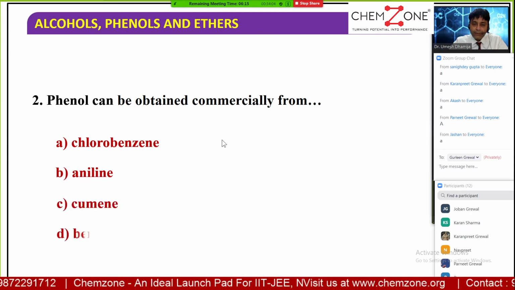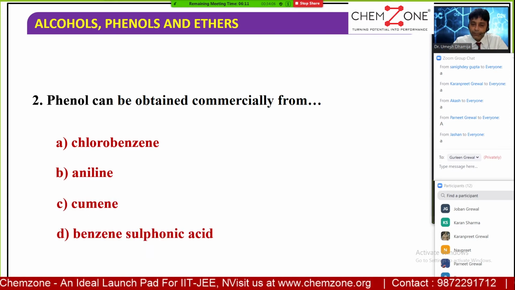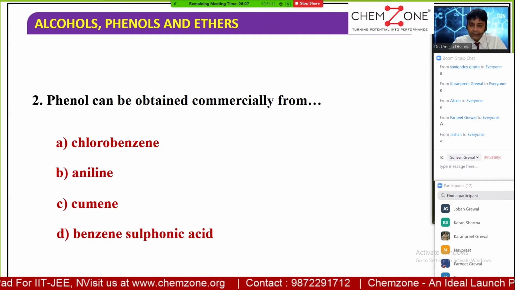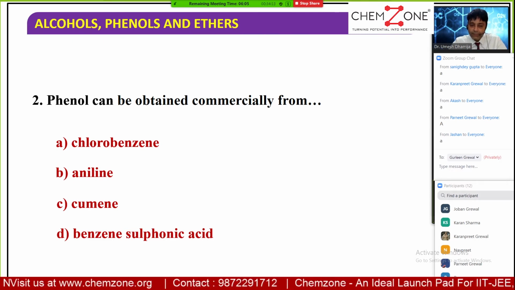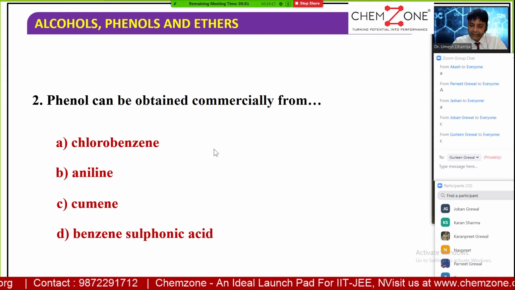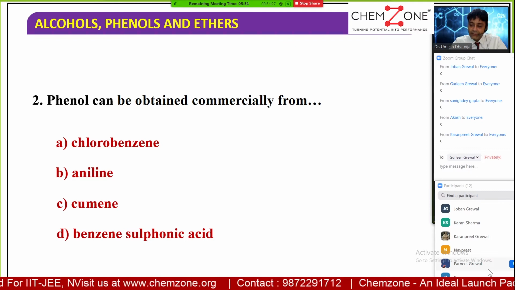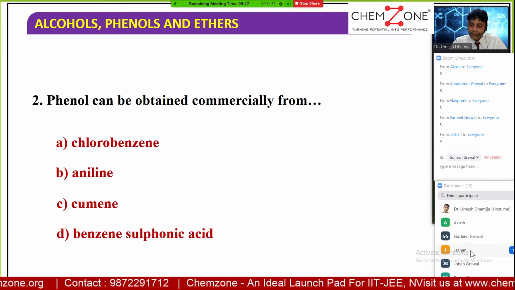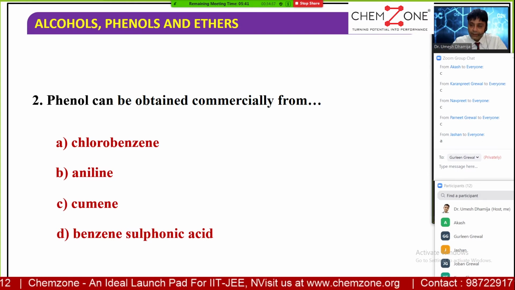Phenol can be obtained commercially from option A, chlorobenzene, option B, aniline, option C, cumene, and option D, benzene sulfonic acid. Please give your response.